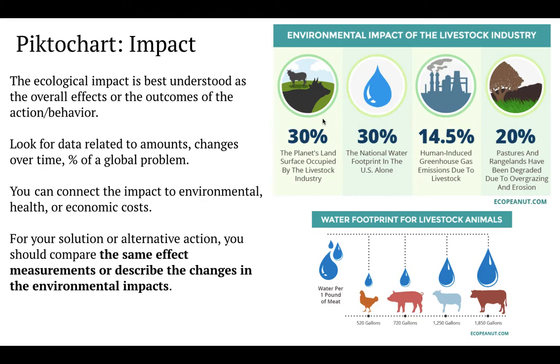So if I look at this great infographic about the environmental impacts of livestock, I'm getting data about land, water, greenhouse gases, land degradation. If I'm convincing people that they need to switch up their hamburgers to peanut butter and jelly sandwiches, probably going to want to look for data about land, water, and CO2 related to peanuts. Again, if you need help finding information, just let me know.